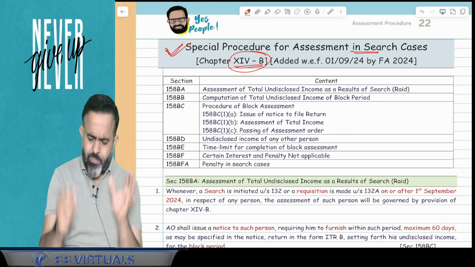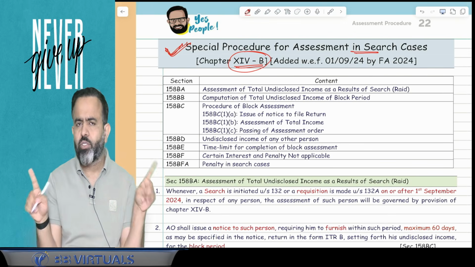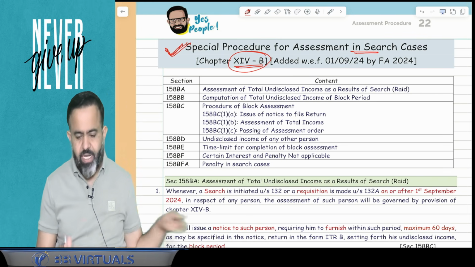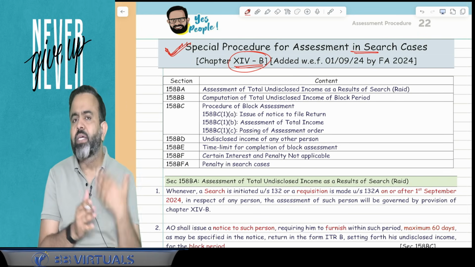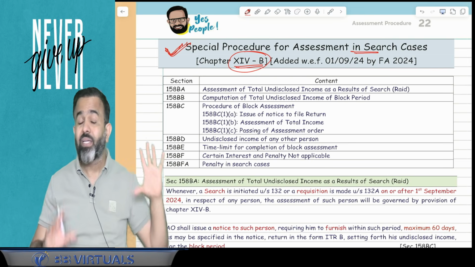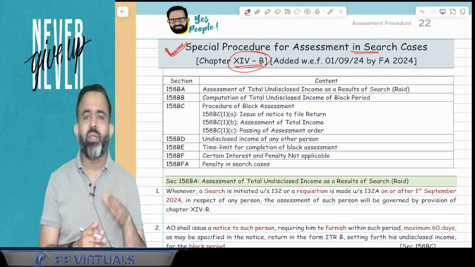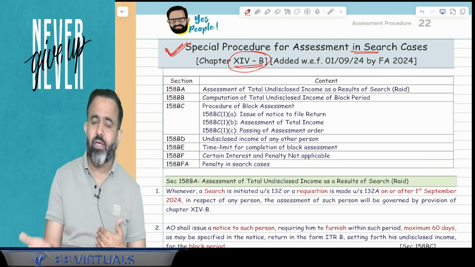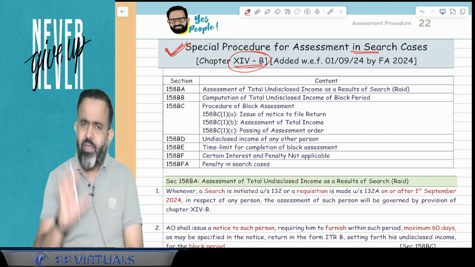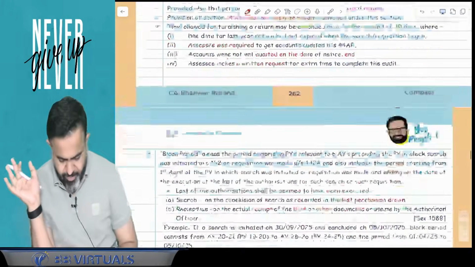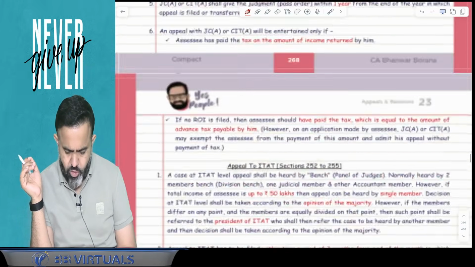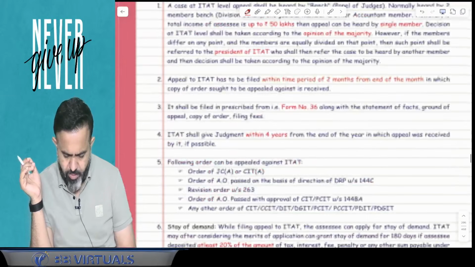So do one thing, for this particular chapter I will upload the whole lecture of 1 hour 30 minutes. I will upload that lecture after this lecture, today only. So you can understand nicely how assessment is made in case of block assessment, or suppose a raid is conducted, then how this block assessment will be done. I will upload this part in the regular batch. Okay, so guys, after that, in the revision topic, as such there is no amendment.